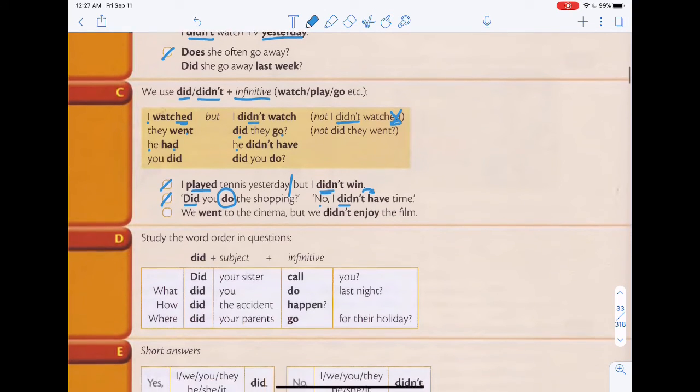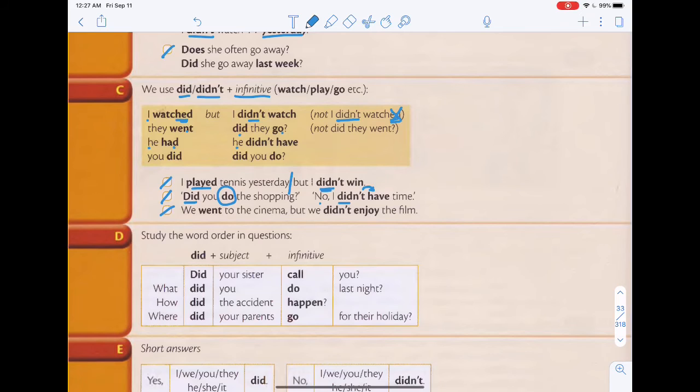Okay? We went to the cinema, but we didn't enjoy the film. So because of the verb that follows didn't, you have to make it infinitive, which is enjoy, not enjoyed. Okay?